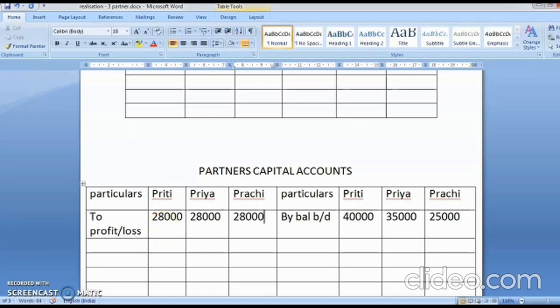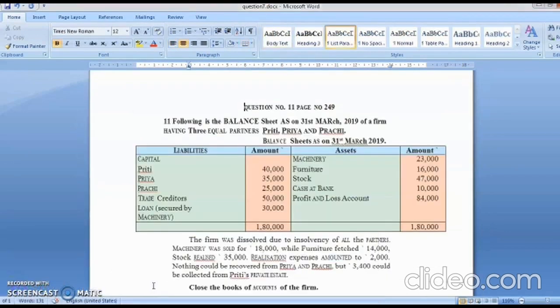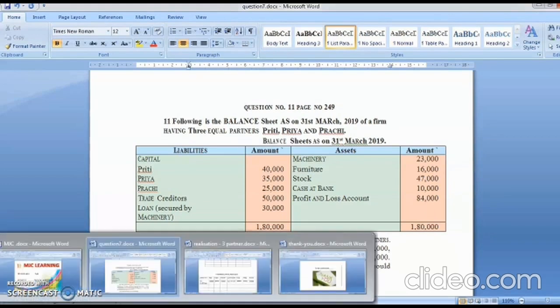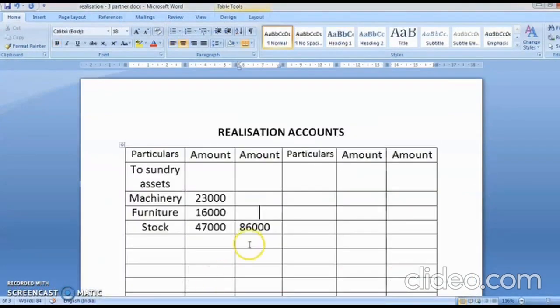Okay, now we'll come to the adjustments. Machinery sold, furniture sold, stock realized, and realization expenses amounted to rupees 2,000. So it will come in realization account. You'll write here, you're selling it, so it comes as by bank account.